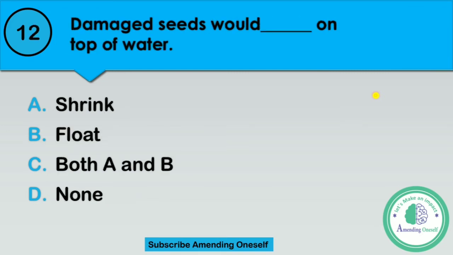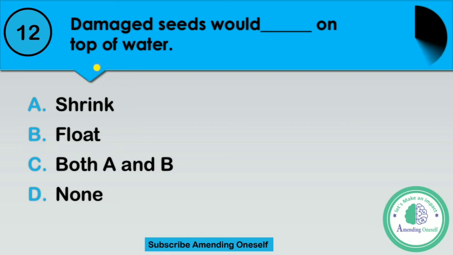Question number 12. Damaged seed would blank on top of water. Option A, shrink. Option B, float. Option C, both A and B. Or option D, none. Very simple question.